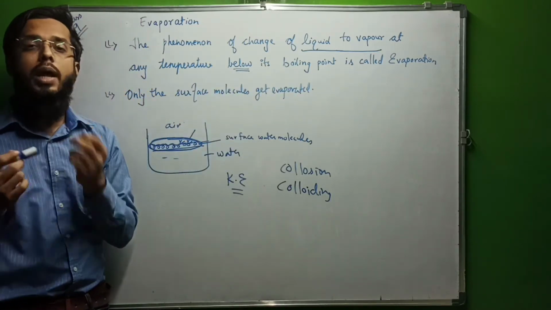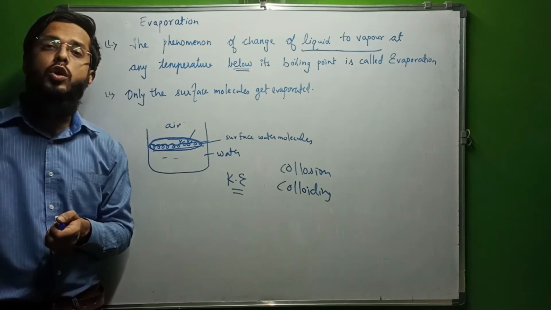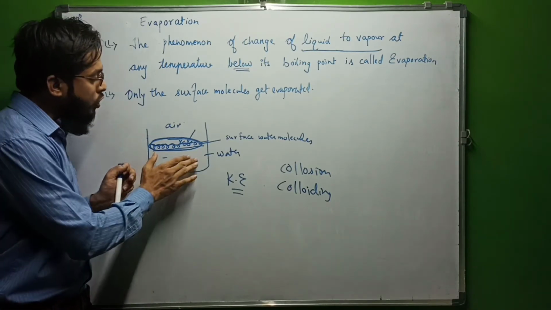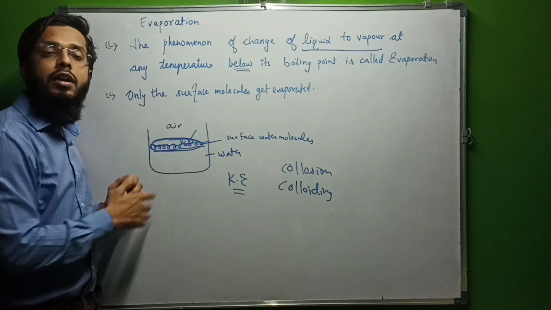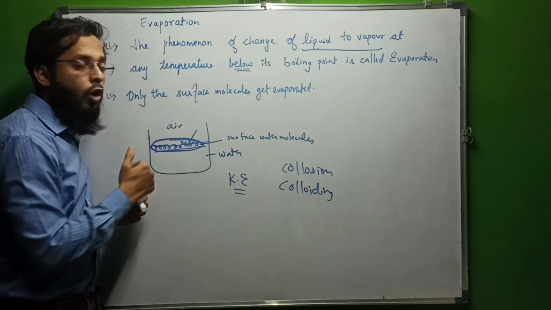So during evaporation, what happens? Only the surface molecules are evaporated. It is not so that each and every particle is escaping or evaporating.